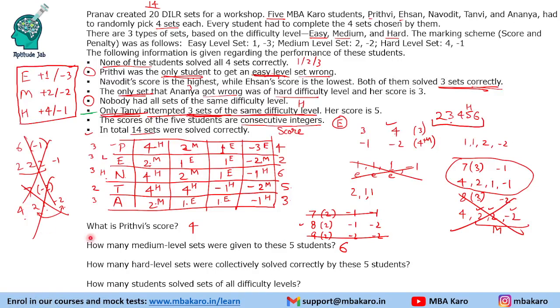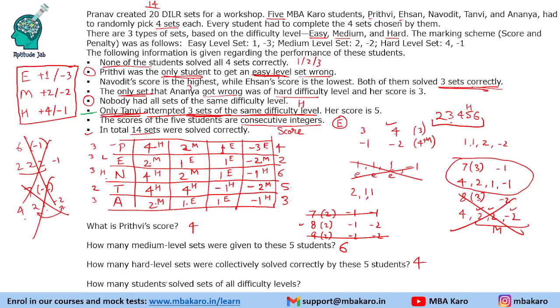Next question is, how many hard level sets were collectively solved correctly by these 5 students? Okay, so let's count all the 4s. 1 and then we have 2, 3, 4. So we have 4 hard level sets solved correctly by these students.